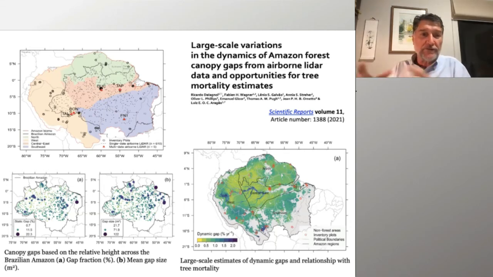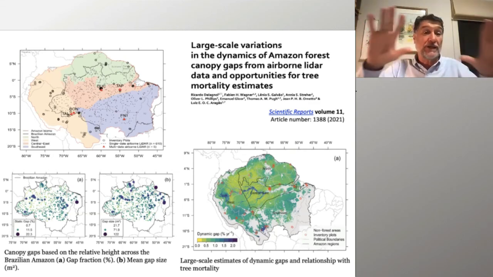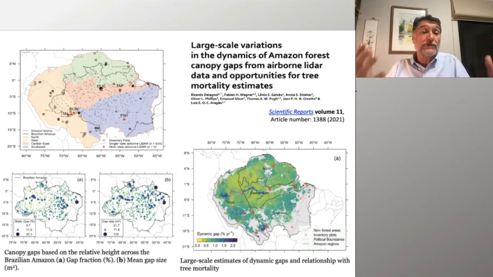So bringing the structure a little bit to the dynamics, looking at different vegetation types and sub-regions in the Amazon, that allowed us to move forward a little on understanding how the dynamics, the mortality, and all these processes influenced the biomass in the region.